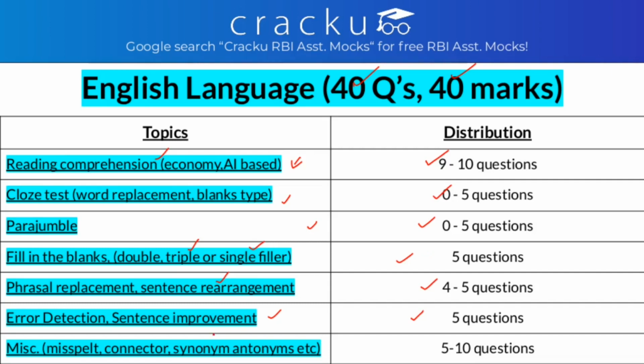The other is miscellaneous questions, which are generally misspelled words, connectors, synonyms, antonyms, idioms and phrases. Generally you even get questions like fill in the blanks with a suitable idiom. So these are the miscellaneous questions, and you get nearly 5 to 10 of them. So this is the topic-wise distribution for the English language.